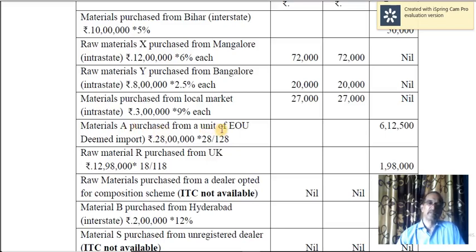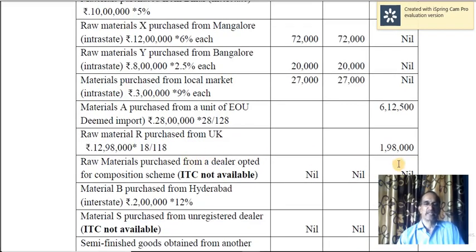Material A purchased from an export oriented unit, deemed import, and therefore 28 lakh into 28 by 128, because it is inclusive of GST. As a result, the value is 6,12,500. Raw material R purchased from UK, it is import, IGST 1,98,000, but it is inclusive of GST, therefore 18 by 118.